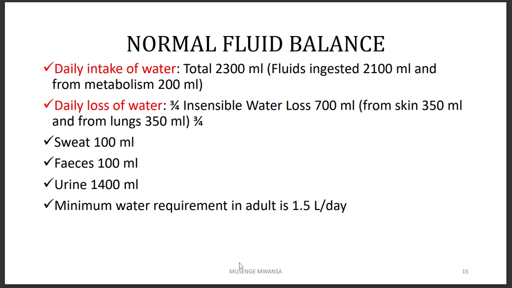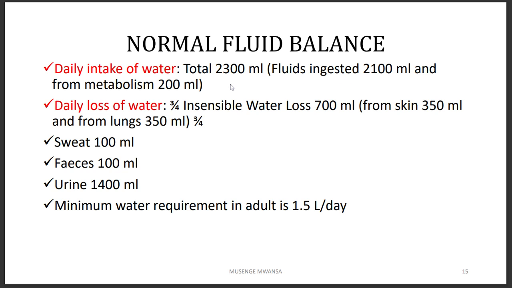Now, how do you get to balance fluids? So each day we are expected to take water a total of 2.3 liters. Now, of course, you might say they recommend 2 liters if we go to the clinic or something like that.